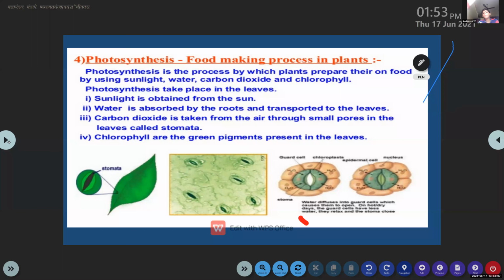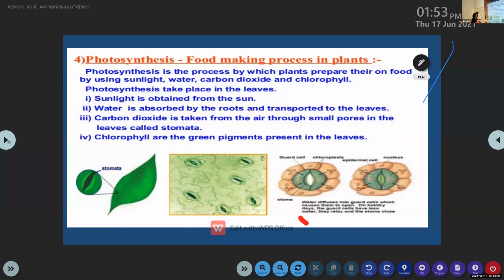The air comes in, and the stomata helps to absorb the carbon dioxide from the air. Carbon dioxide is present in gaseous form in air, but the leaves cannot take this carbon dioxide directly in gaseous form. So what happens?